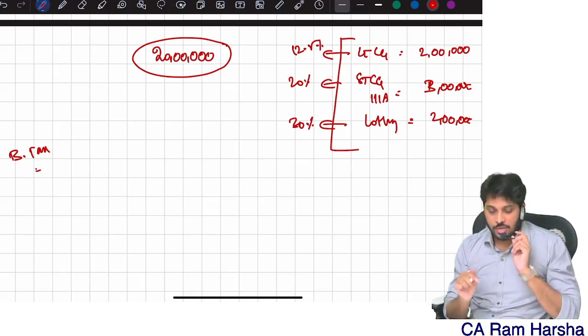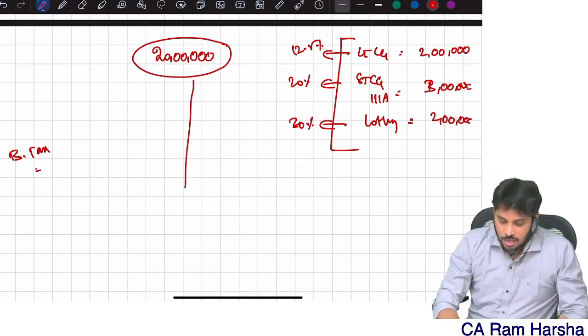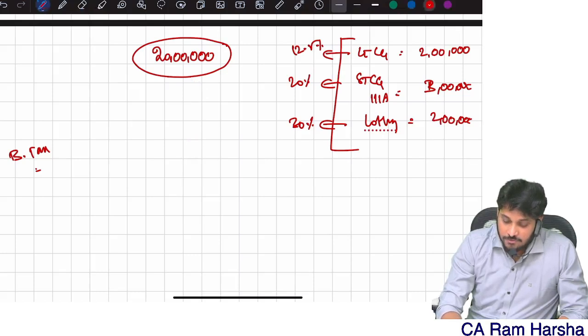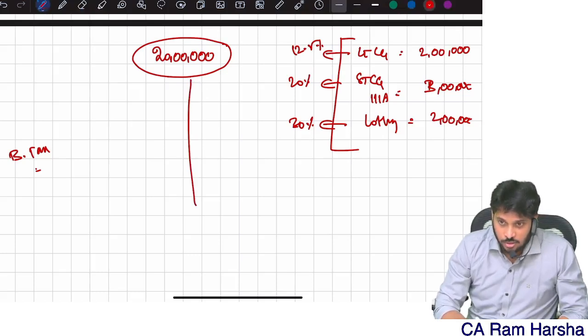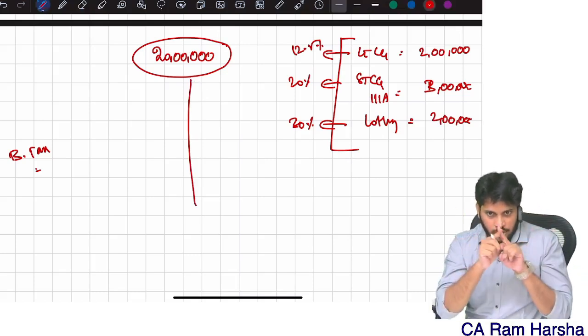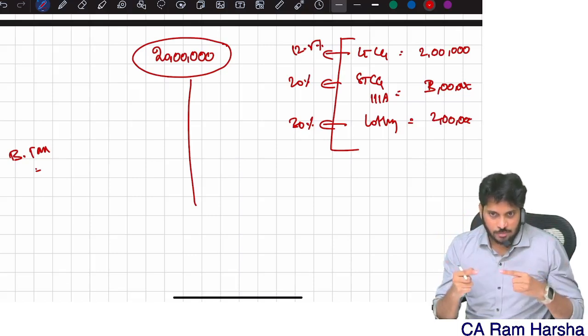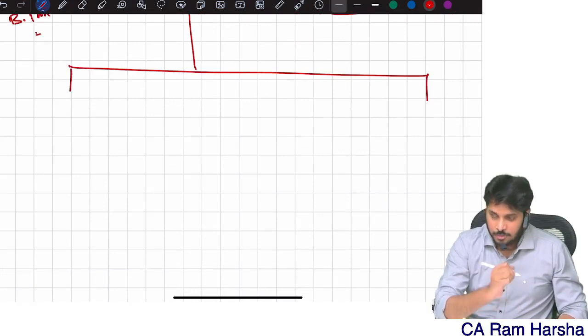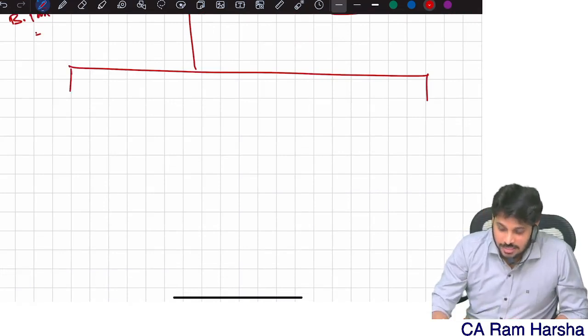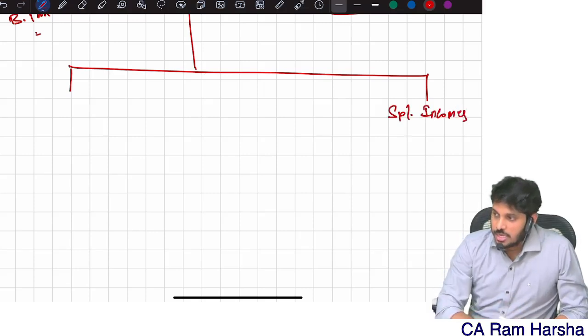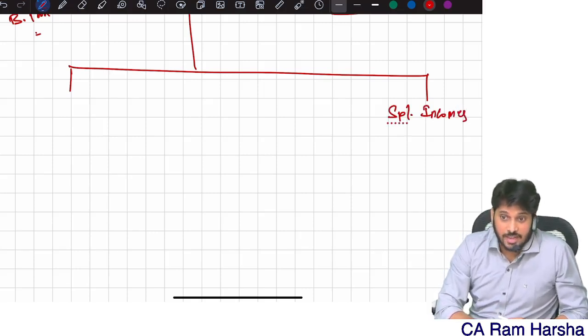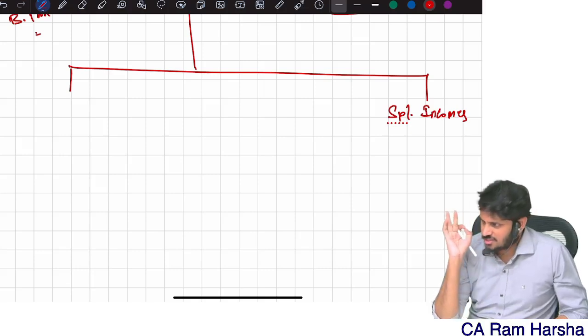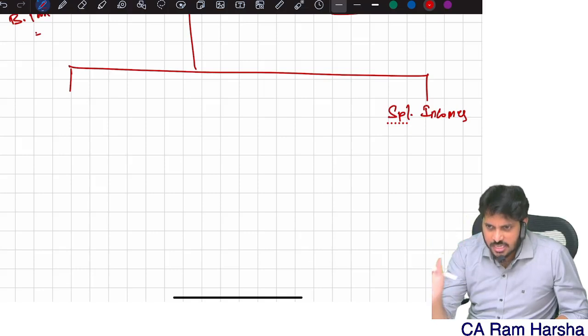Now, 20 lakhs is there. How should I compute in exam? Whenever you are computing tax, split this income into two categories: special incomes and the rest. Identify the special incomes first. Don't directly apply percentages on total income.